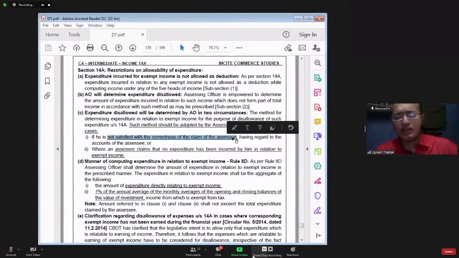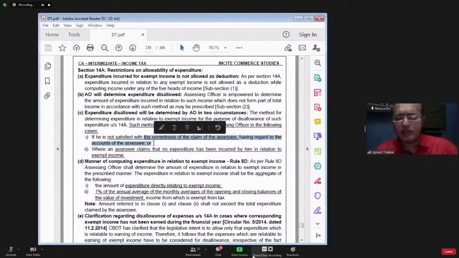And the assessee is claiming that I have incurred an expenditure of only 10,000 for earning this exempt income. In that case, income tax officer says that I am not satisfied with your claim. On the debit side, you are having huge expenses, and out of that, you are saying that only 10,000 rupees is incurred for earning the exempt income. How is it possible? So, assessing officer is not satisfied with the claim of the assessee,